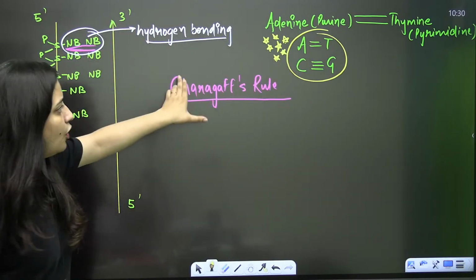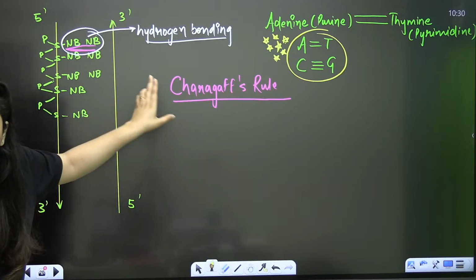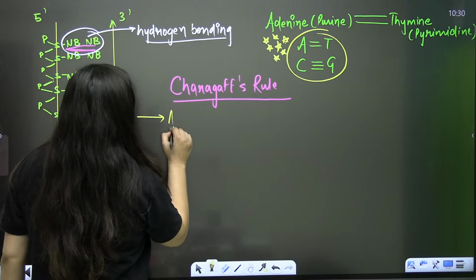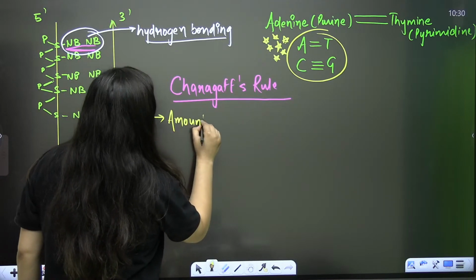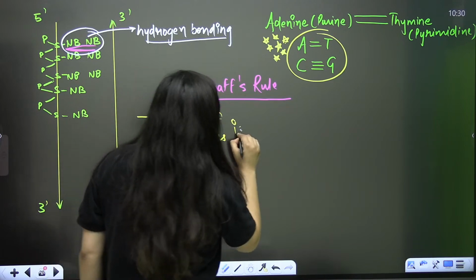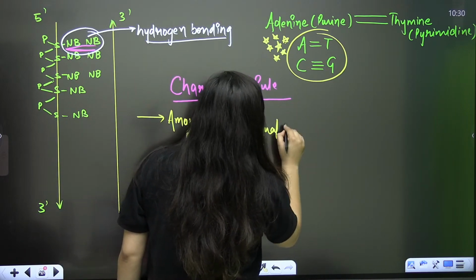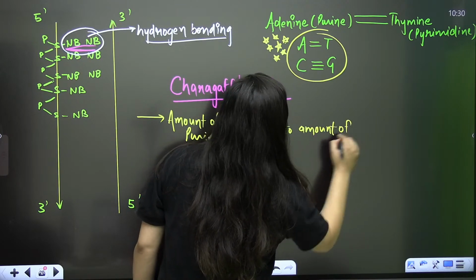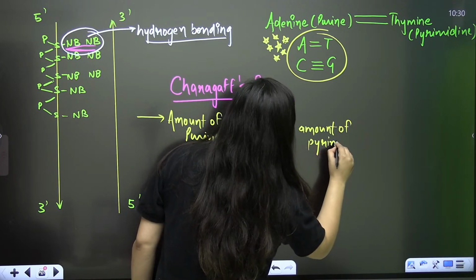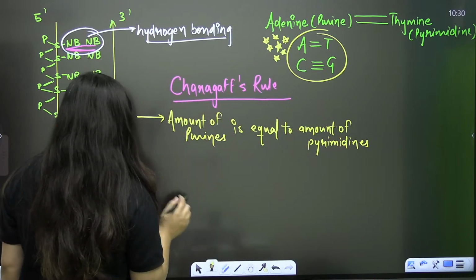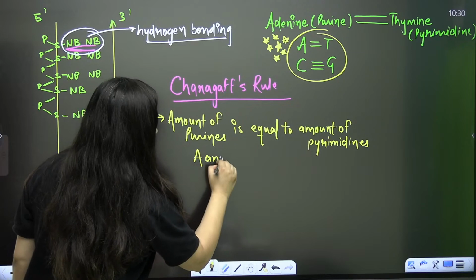But it is all on the basis of Chargaff's rule. What is this rule saying? As per Chargaff's rule, in DNA the amount of purines is equal to the amount of pyrimidines. Purines means your adenine and guanine.